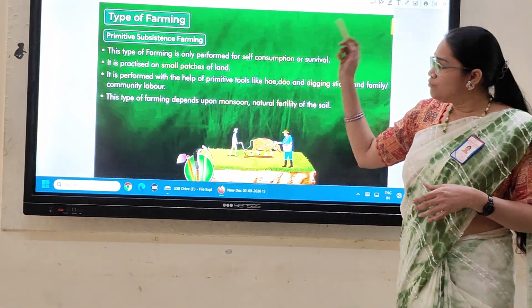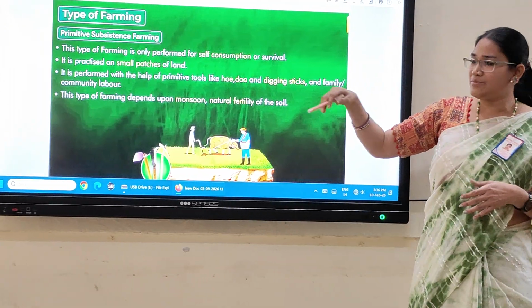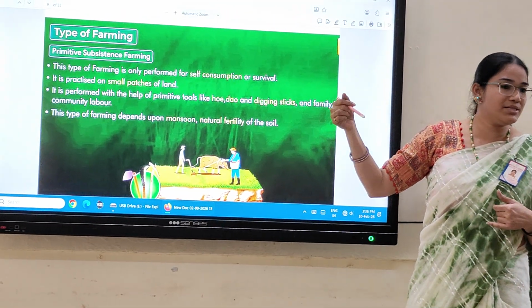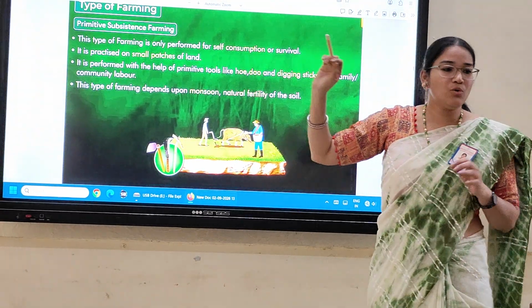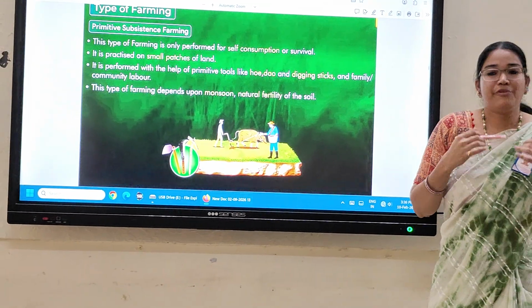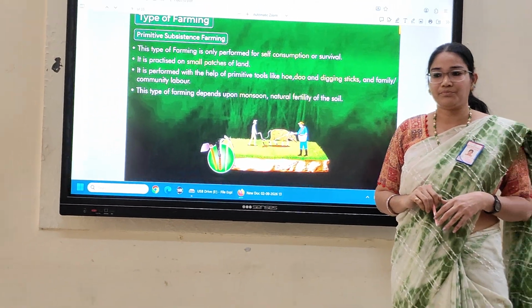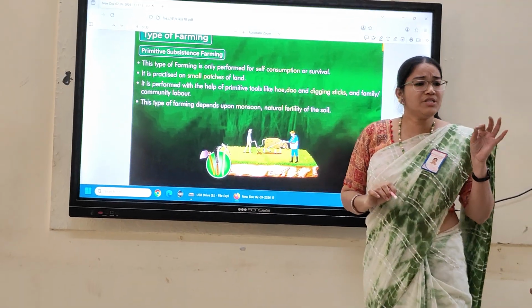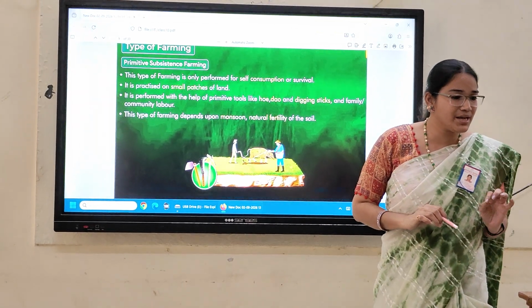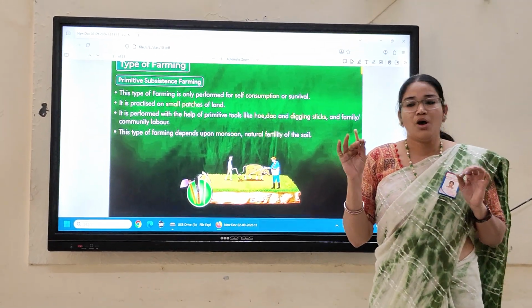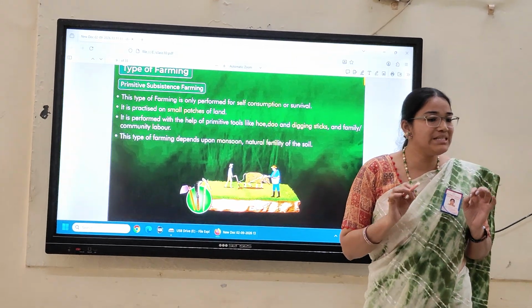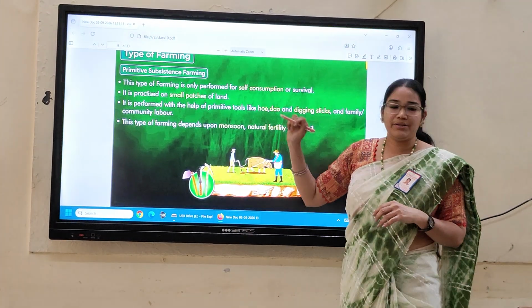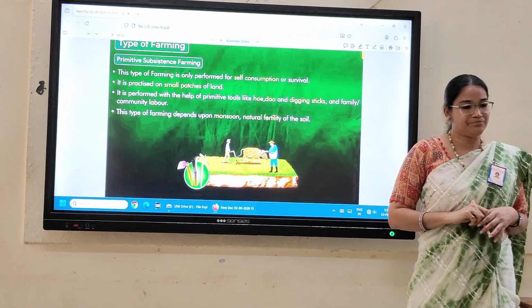Clear? Most probably in previous times, and even now in tribal areas, this kind of farming is practiced. This type of farming is performed only for survival, that is, to meet the farmer's family needs, like their children's education or other requirements.